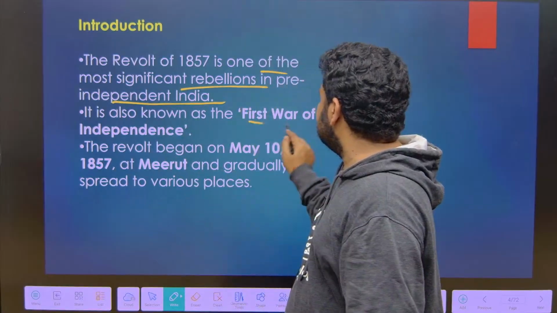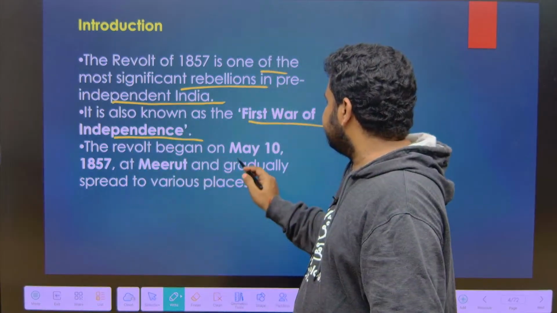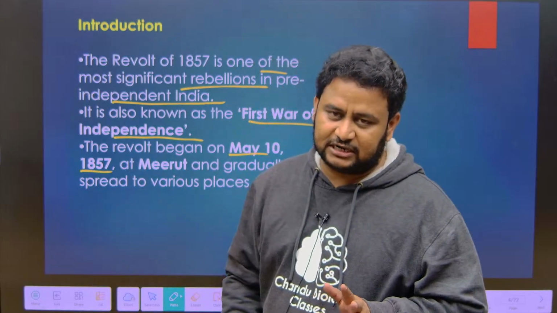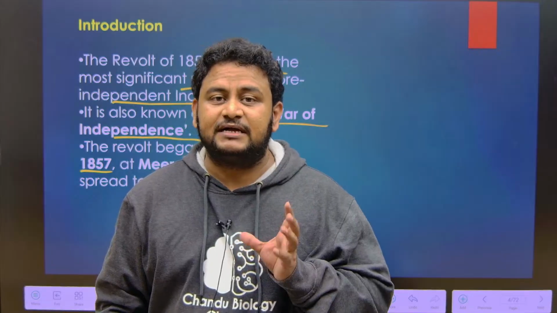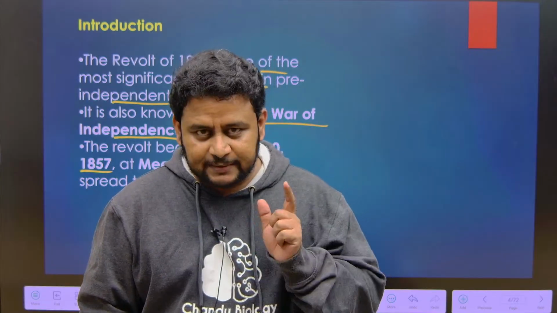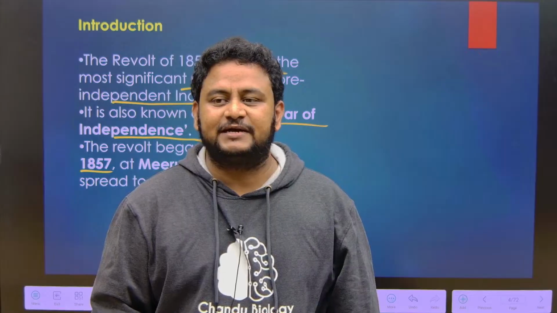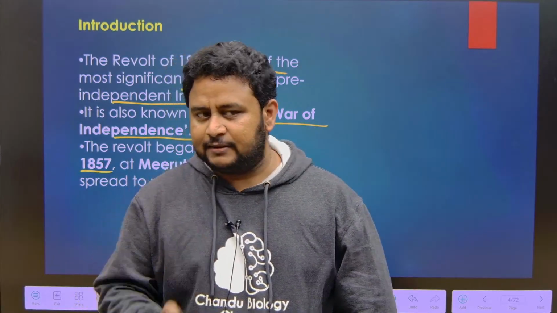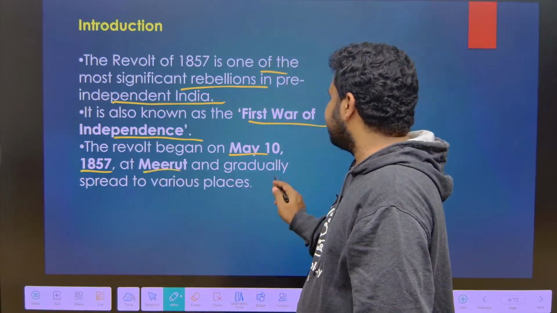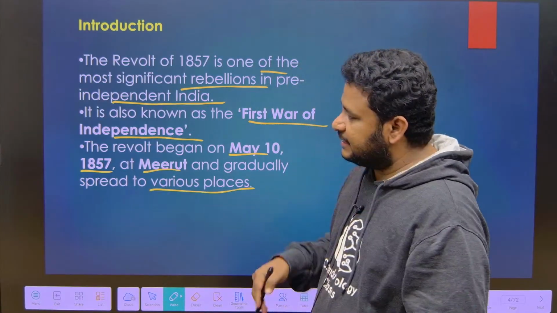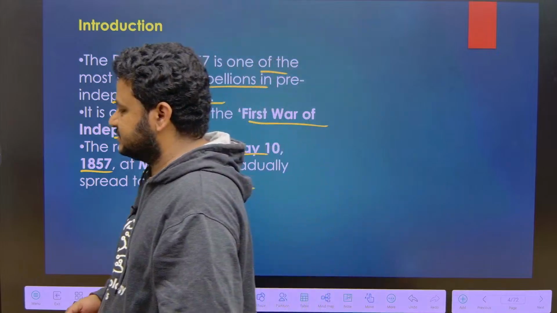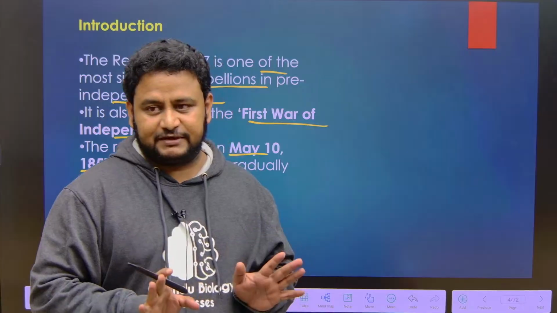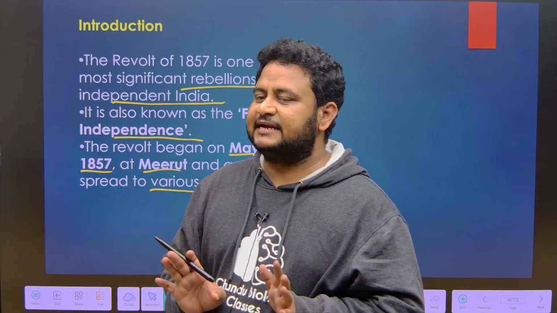It is also known as First War of Independence. The revolt began on May 10th, 1857. For JL students, please remember the dates also, highly important. So it is May 10, 1857. Where did it begin? Most people think it began in Delhi. It is not Delhi. It began at Meerut, and gradually spread to various other places. Got it? So it started at Meerut on when? May 10, 1857. Please remember the date, May 10, 1857.